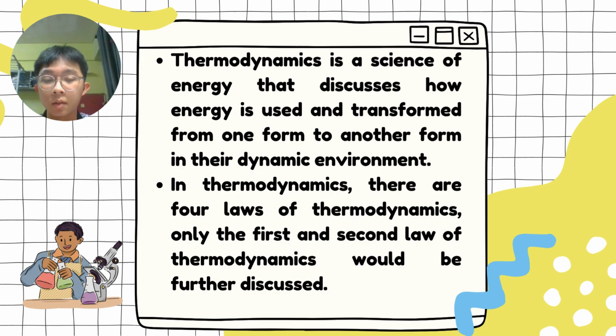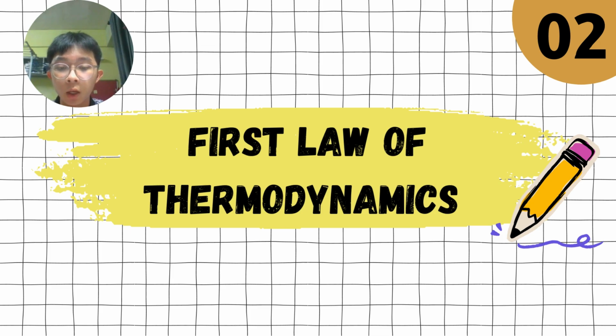Basically, thermodynamics is the science of energy that discusses how energy is used and transformed from one form to another form in their dynamic environment. In thermodynamics, there are four laws, and only the first and second law of thermodynamics will be further discussed. Let's continue with first law of thermodynamics.